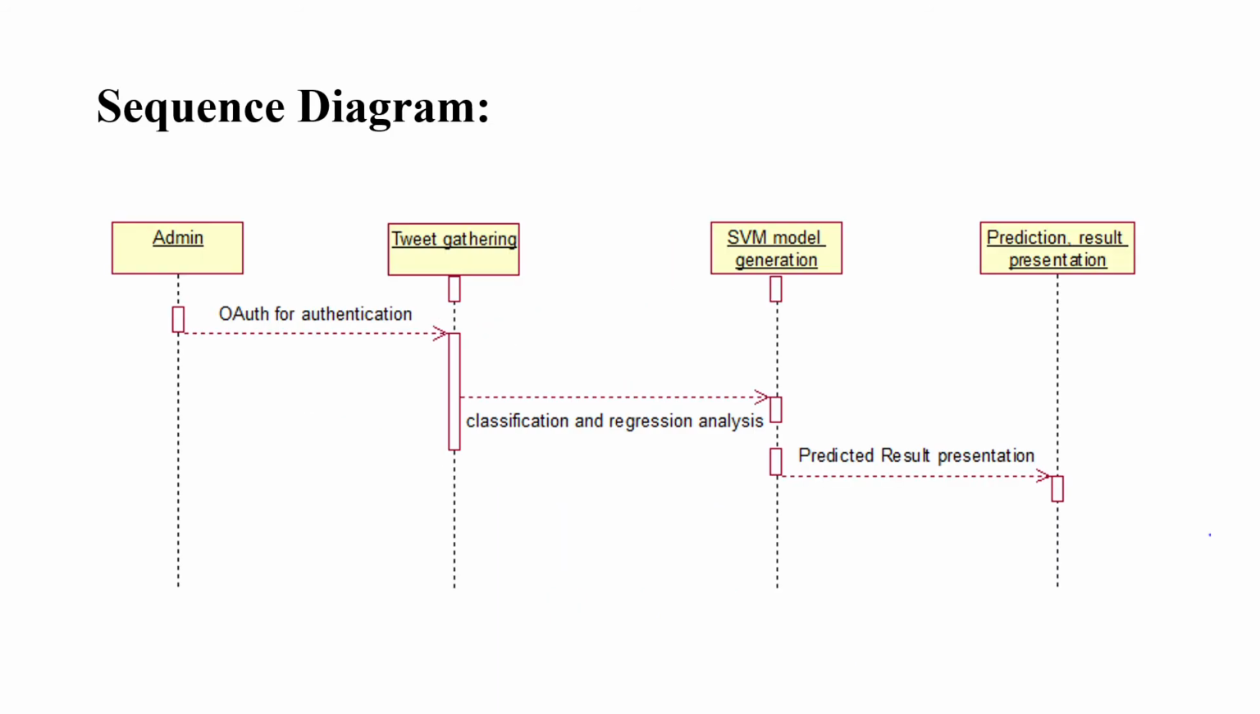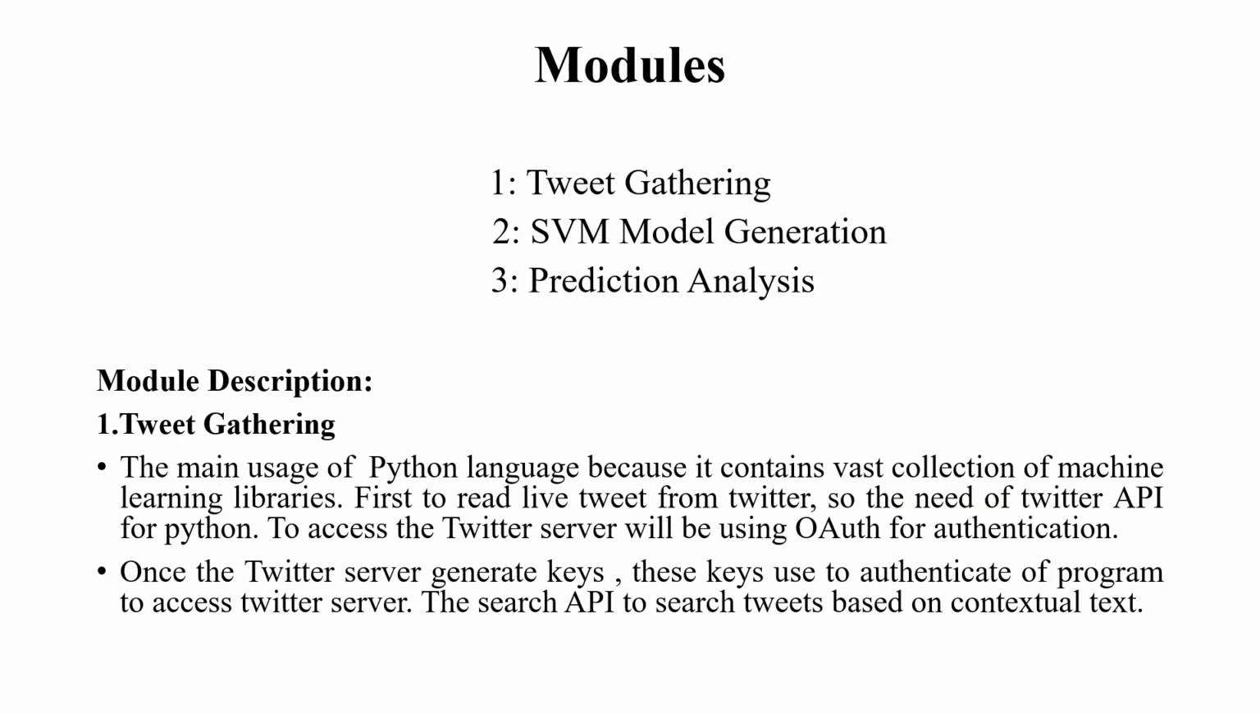This is a sequence diagram. From the admin, we access the tweet gathering by using OAuth authentication. OAuth authentication doesn't share the password. It is totally secure, so we use OAuth authentication to access the Twitter. After the tweet gathering to SVM model generation, we use a classification regression analysis. After the SVM model generation, we use a predictor and result presentation to get the output of it.